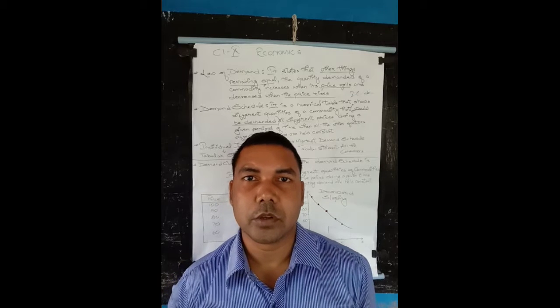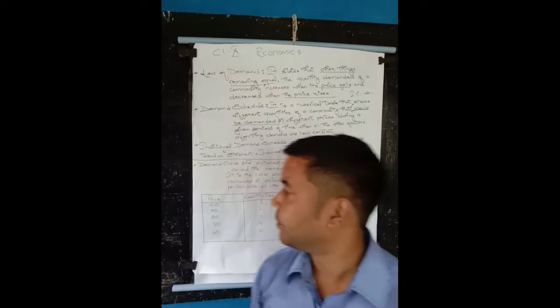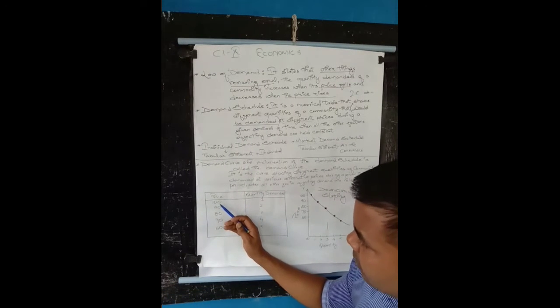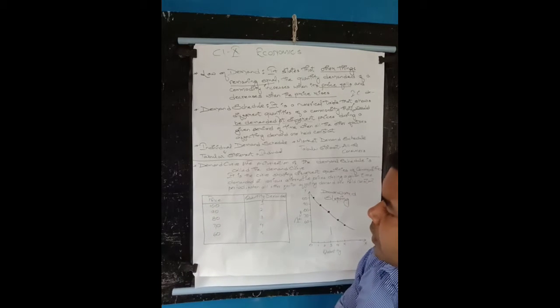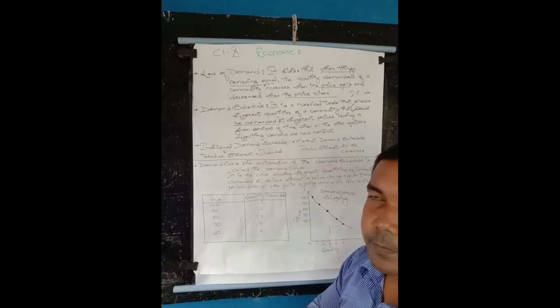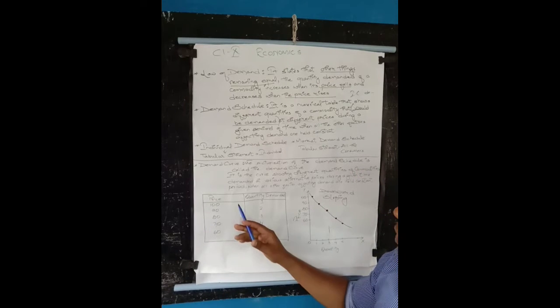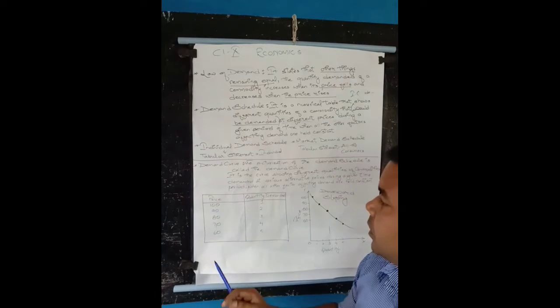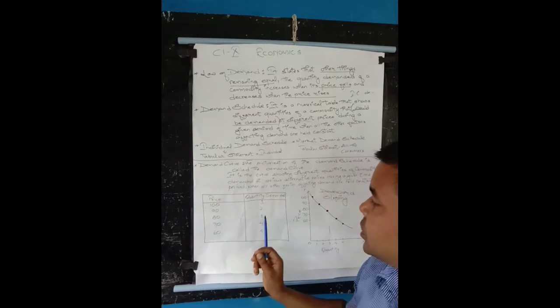So this is the individual demand schedule. You can see the chart. See the price: 100, 90, 80, 70, 60. The quantity demanded by the individual consumer: when the price is 100, the quantity demanded is 1. When the price is 90, it is 2.